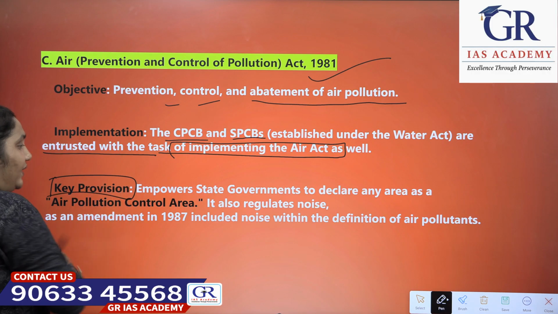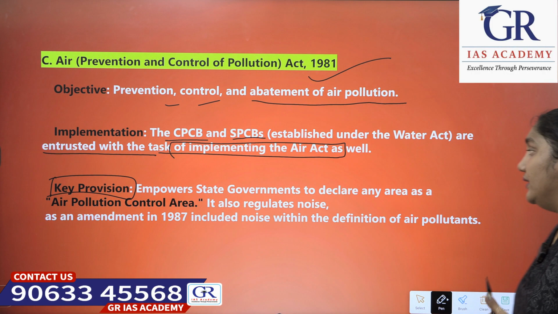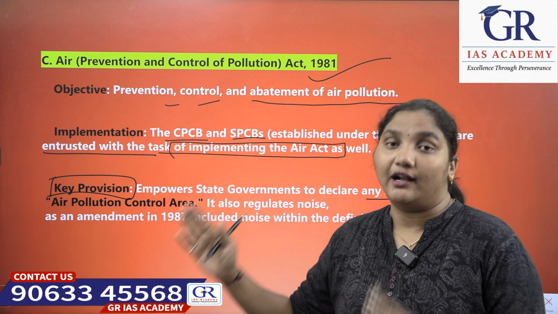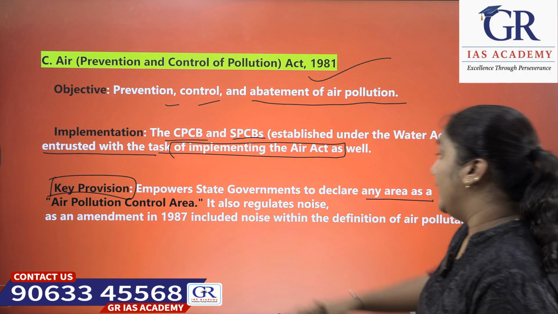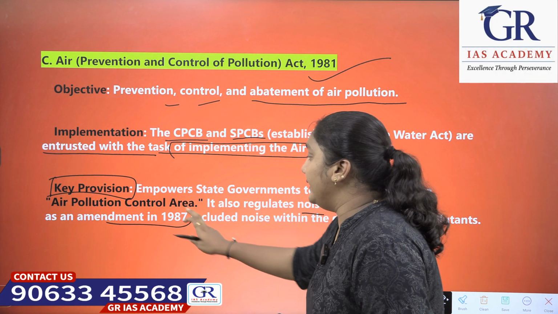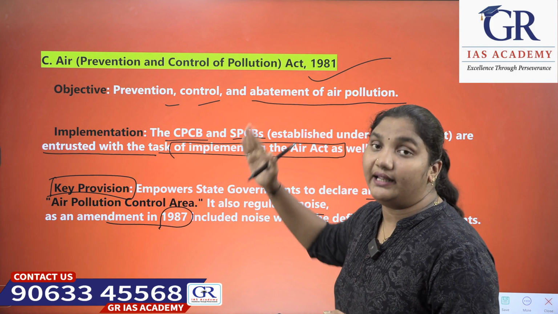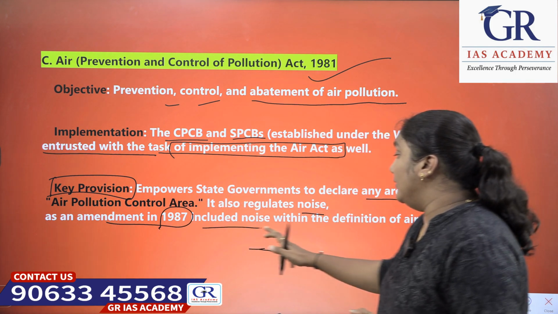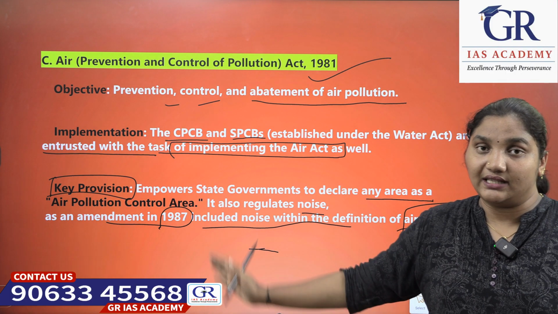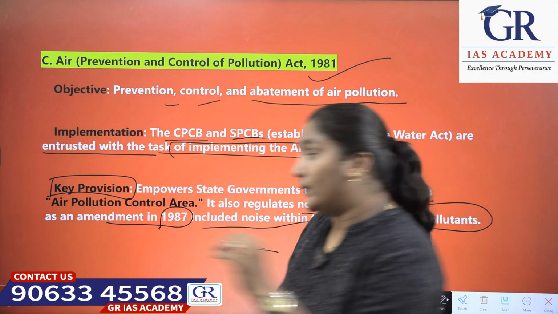What is the key provision of it? It empowers the state government to declare an area as an air pollution control area. It also regulates noise, as an amendment in 1987. After the amendment in 1987, noise was included within the definition of air pollution. Okay, next.